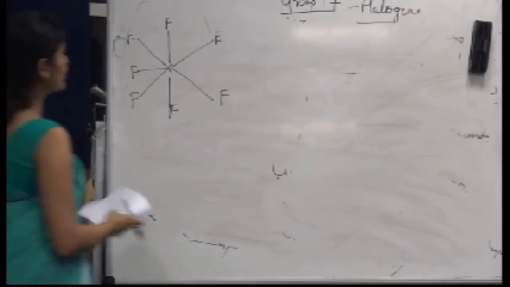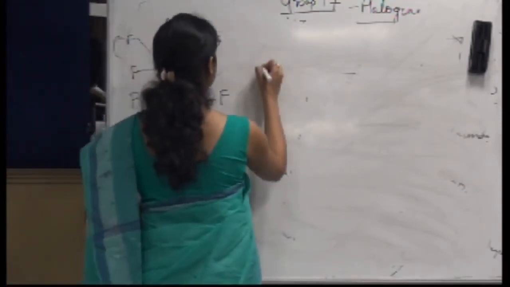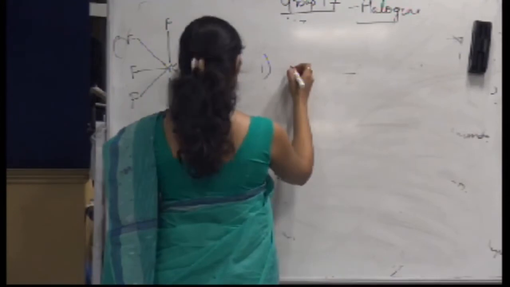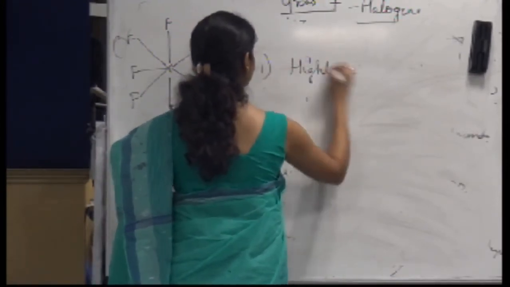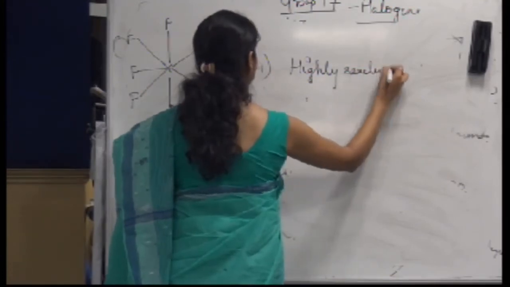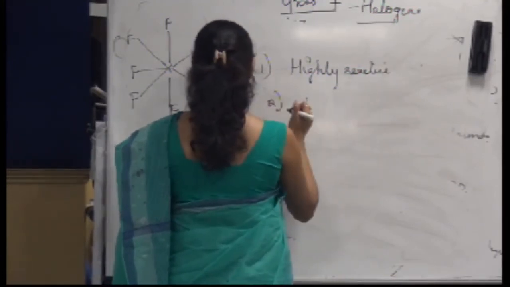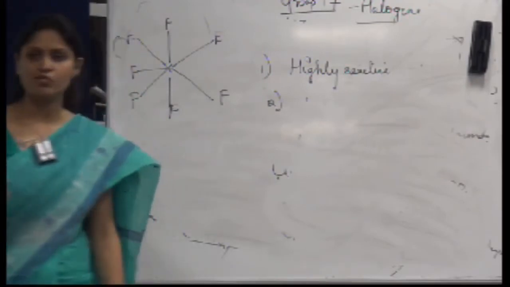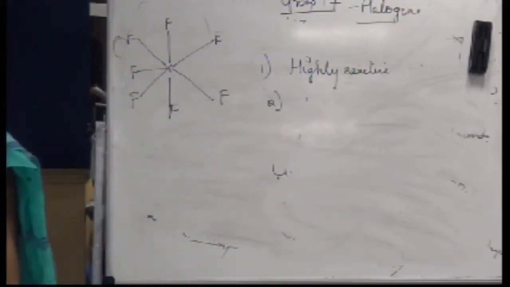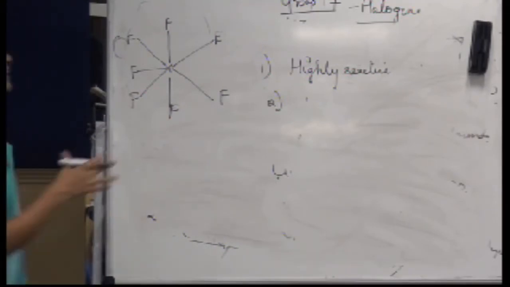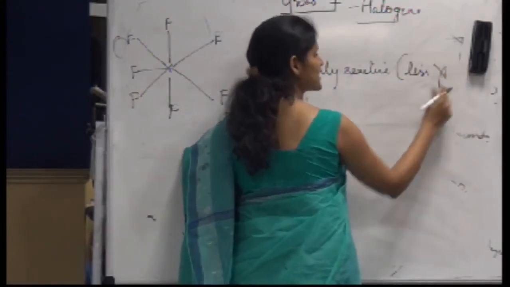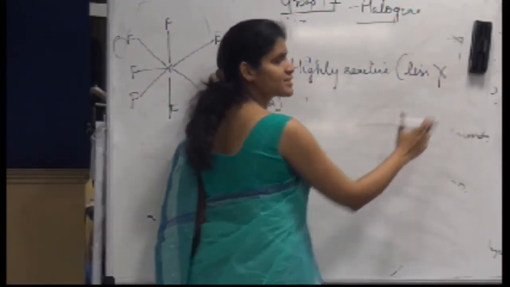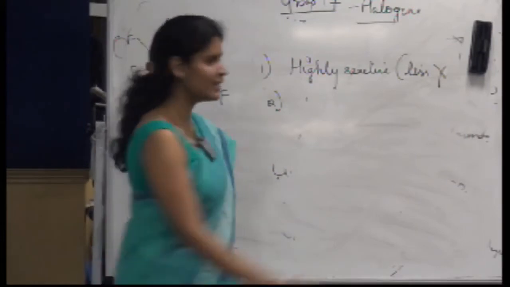So if I talk about the interhalogen compounds, what are their properties? They are highly reactive, due to the weakness of the covalent bond. Why is the covalent bond weak? Because there is very little electronegativity difference. I am representing electronegativity by this kind of X. Less electronegativity difference.